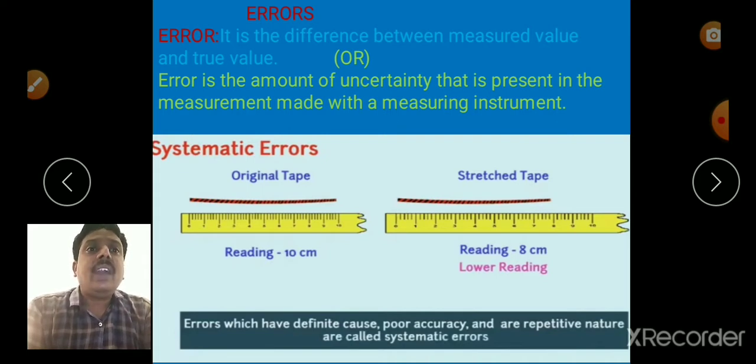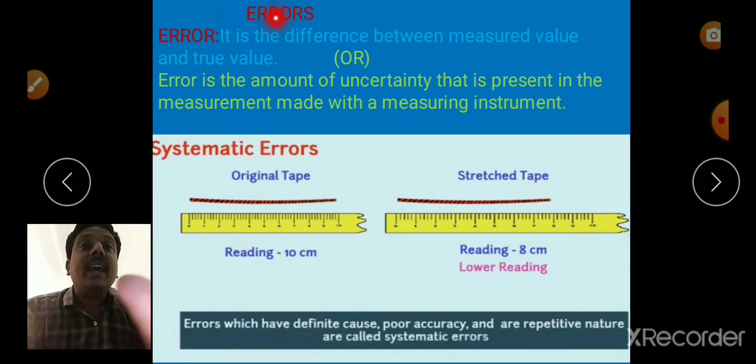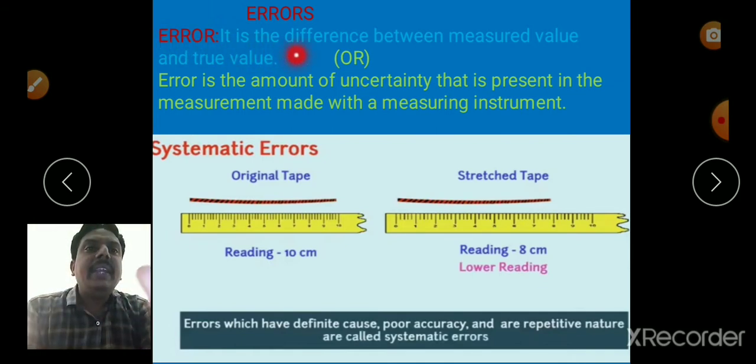If there is uncertainty, that means there is a difference in measuring these physical quantities, we can say that the reading has an error. So coming to the definition, error is the difference between the measured value and the true value, or error is the amount of uncertainty that is present in a measurement made with a measuring instrument.